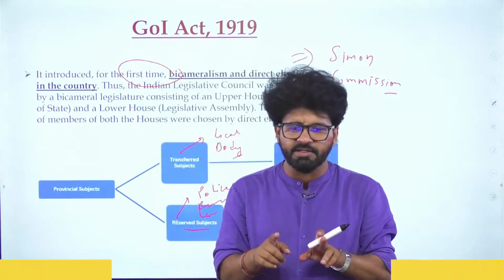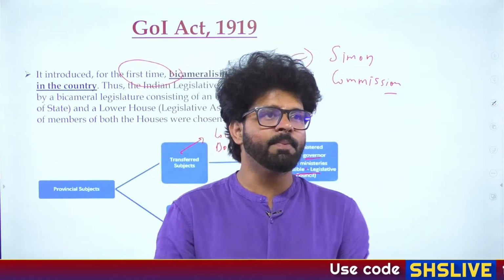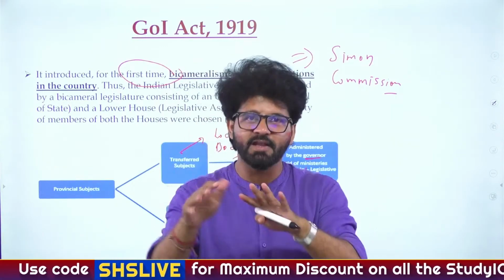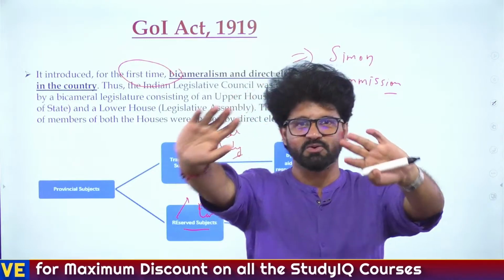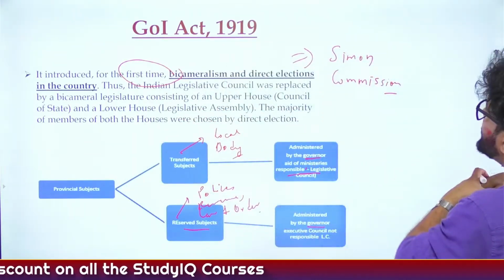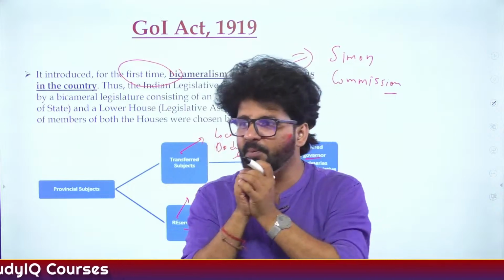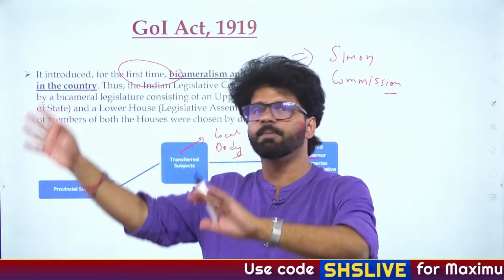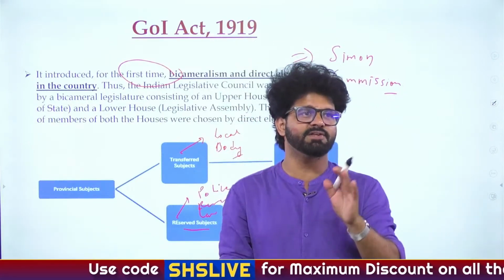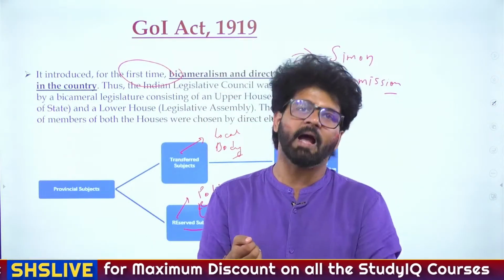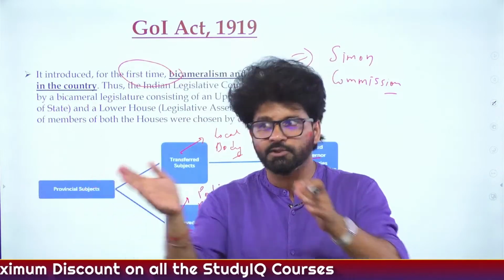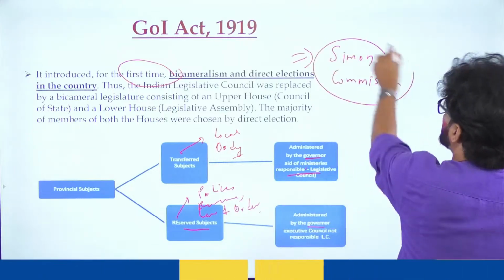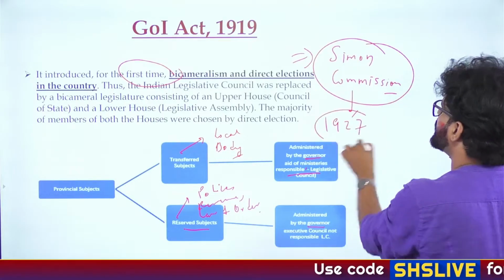Because around 1927, elections were supposed to happen in England, and the government that was there in Britain at that point of time felt that if the government changes, let's say a Liberal Party or some other party comes in, then what will happen? Maybe some other committee will be appointed. So before that happens, before that 10-year period is over, let's appoint a particular commission known as the Simon Commission. And that happened in 1927 only.